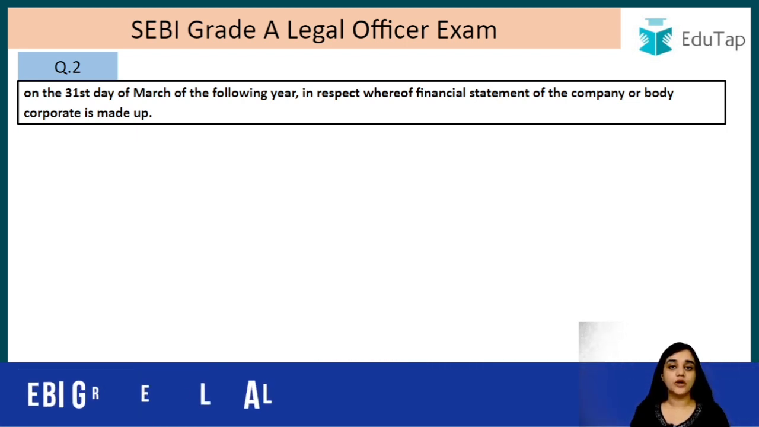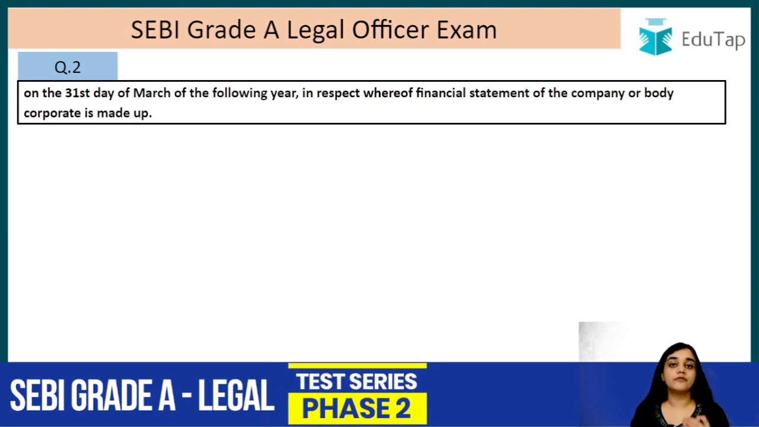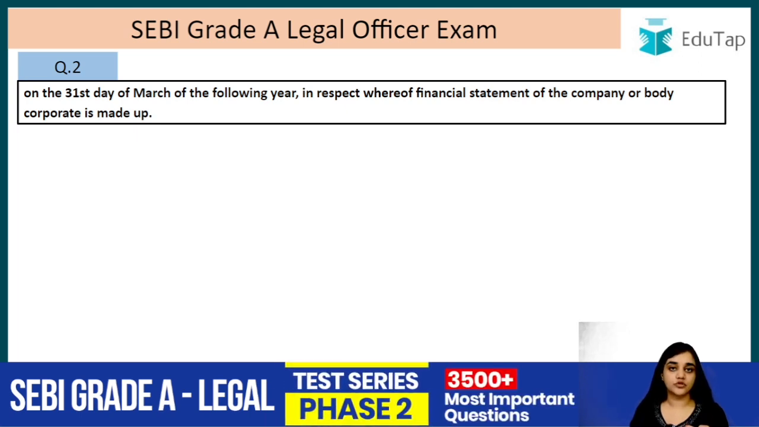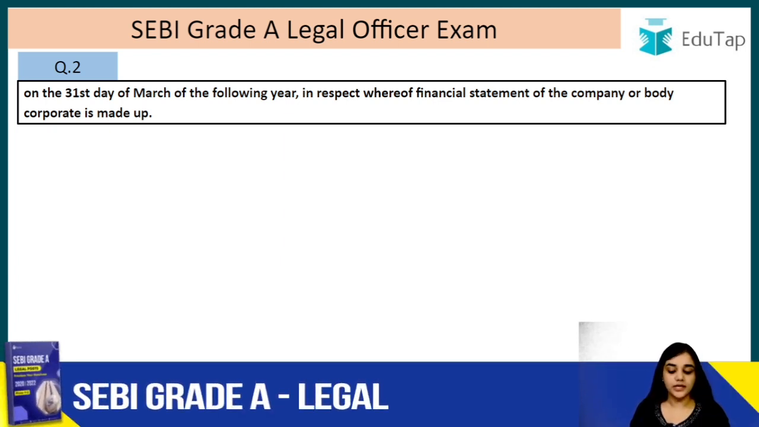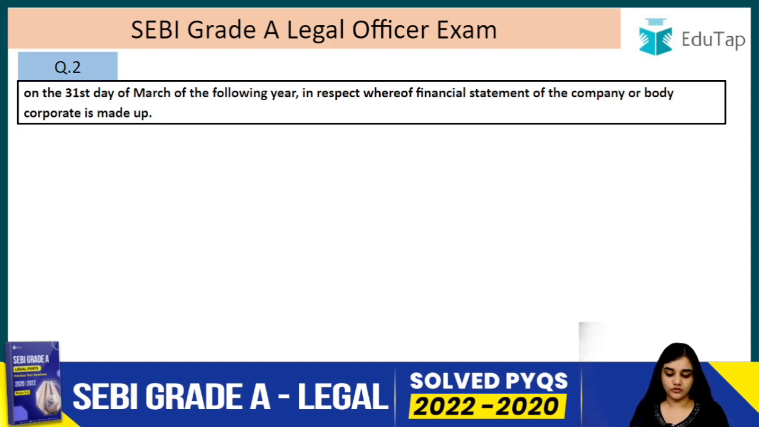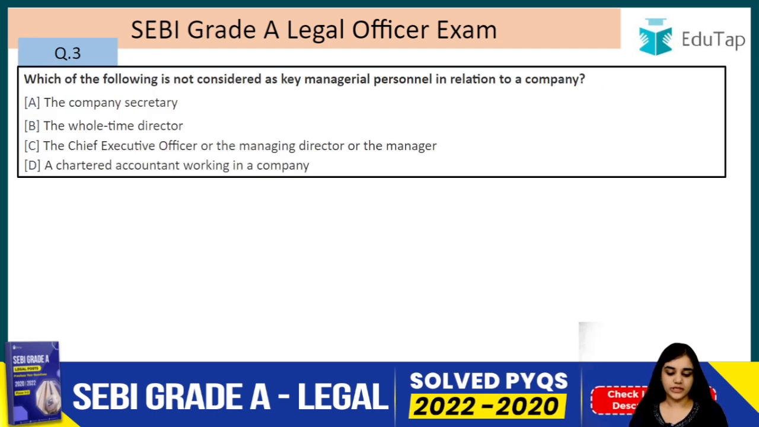But in case a new company has been formed on 1st of January or later than 1st of January, in that case, the first financial year is going to be 31st March of the following year, that is the next year, right? So this is question number 2, that is financial year. Moving on, question number 3.